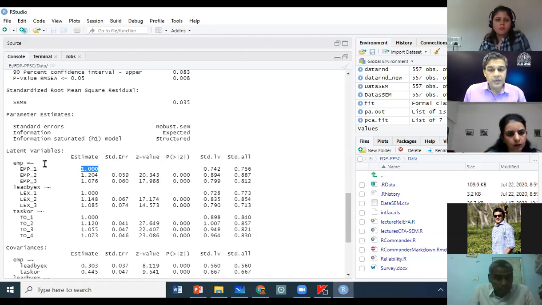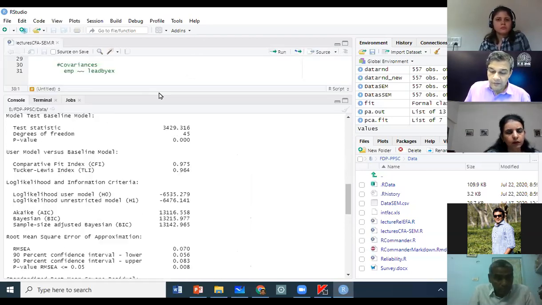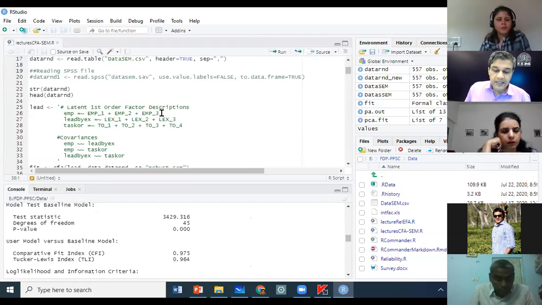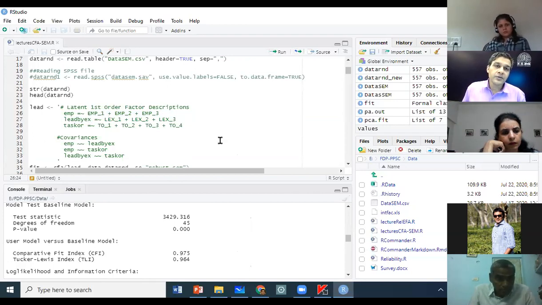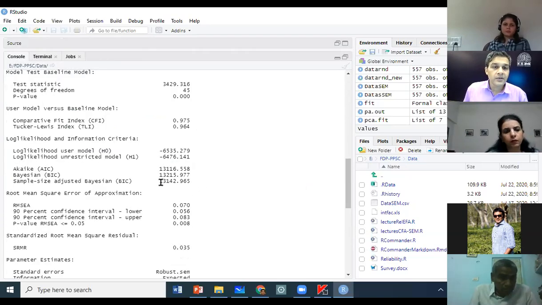Even if you don't do it, in our command we did not say explicitly that you should tie any one of these items. But by default, even if you don't mention, it will take the first item to be tied to 1. So it will consider the scale of the latent factor as the same as the scale of the first item in our declaration. Is that okay?